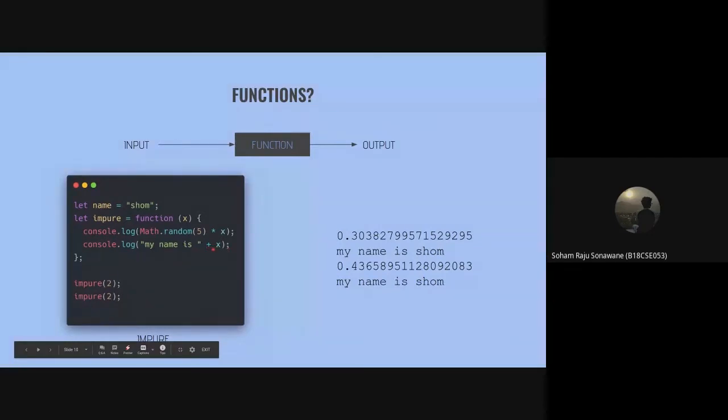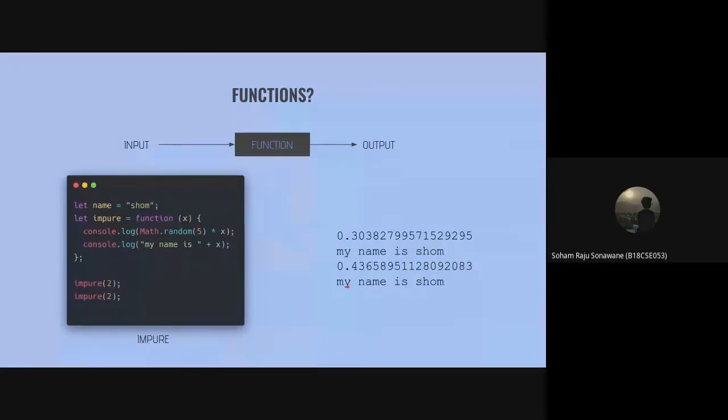This should be name. So if you look at the output when I call this method twice, you see that there is a number generated and then it prints a string on the console. When I call this method again, it prints another number and the same string on the console.